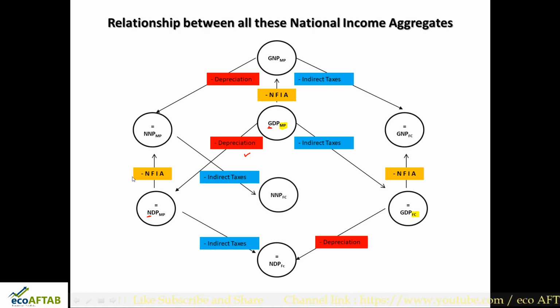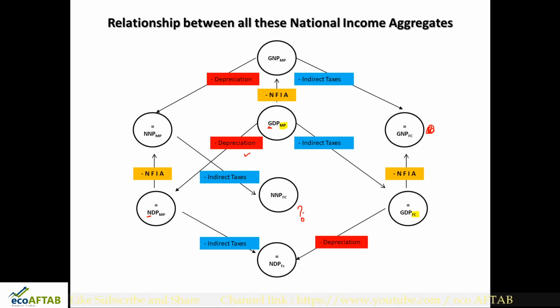Similarly, see this particular circle that is left over. From GNP at factor cost, if you deduct what, you will get NNP at factor cost? Quick guess, very quickly. Gross to national, right?